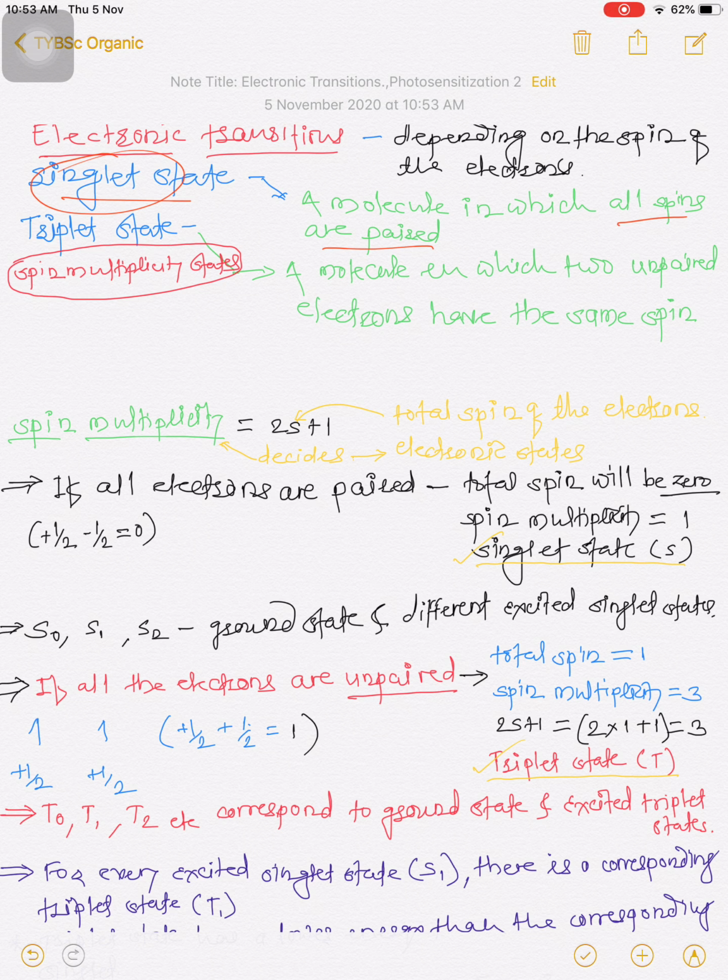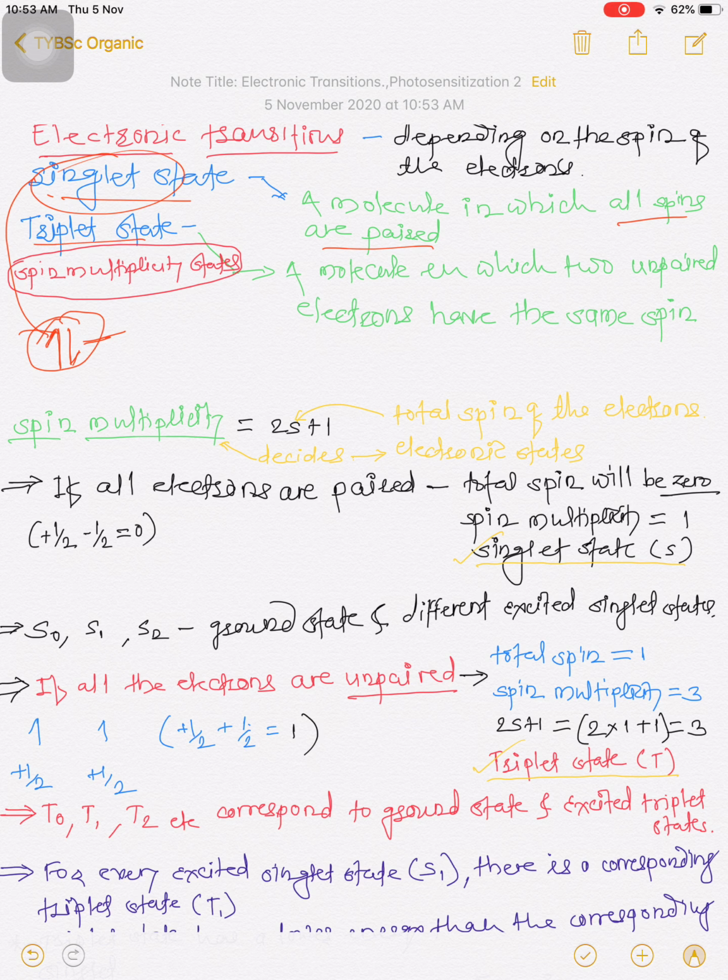Now see here, this is the spin of an electron. The spin is up, in the upward direction. The other spin of electron is in the downward direction. So the spins are paired. Therefore, this state is known as a singlet state.